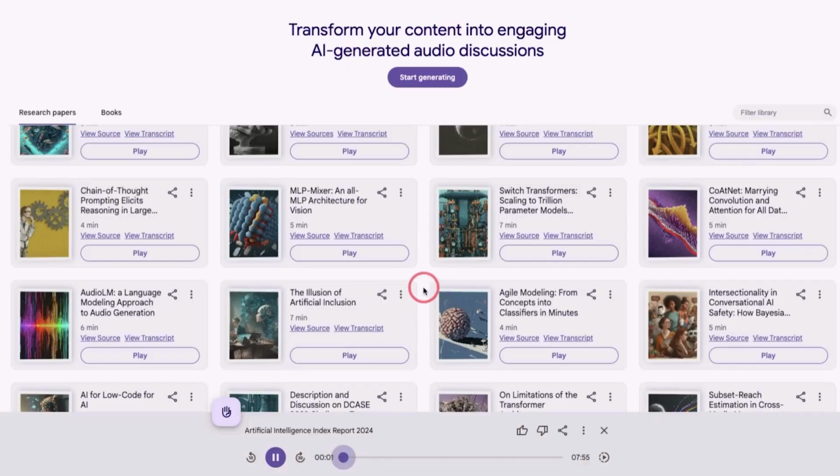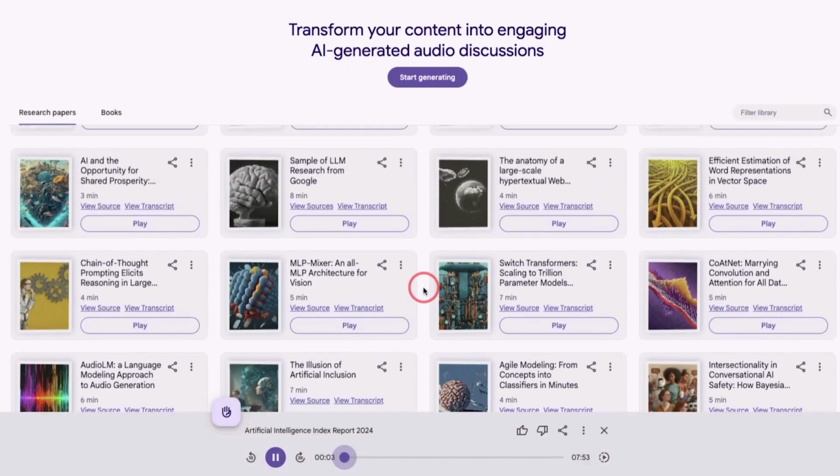To break down some research, this paper, Artificial Intelligence Index Report 2024, explores the rapid advancements and growing influence of artificial intelligence, AI, in our world. I'm ready. It's absolutely incredible how fast AI is evolving.